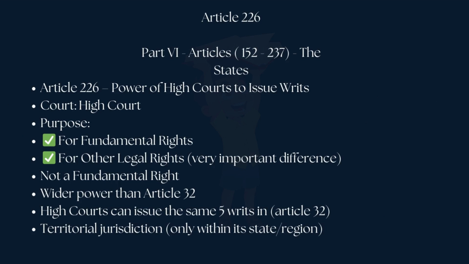It comes under Part 6, Articles 152 to 237. The key points: Article 226, power of High Courts to issue writs. Court: High Court. Purpose: fundamental rights and other legal rights. Very important difference: it is not a fundamental right. It has wider power than Article 32. High Courts can issue the same 5 writs as in Article 32, with territorial jurisdiction only within its state or region.